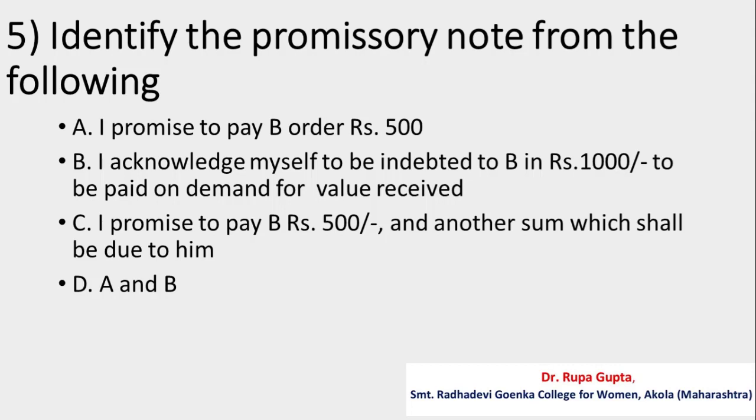Option C, I promise to pay B rupees 500 and another sum which shall be due to him. Option D, A and B. And the correct answer is B, I acknowledge myself to be indebted to B in rupees 1000 to be paid on demand for value received.